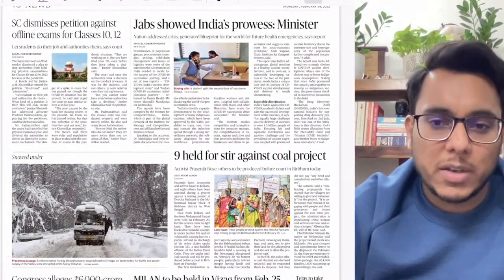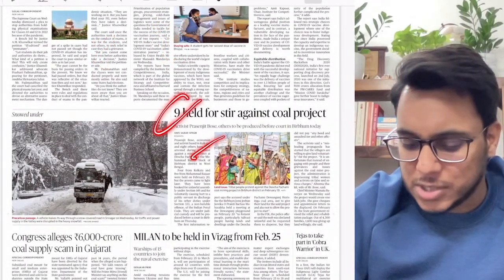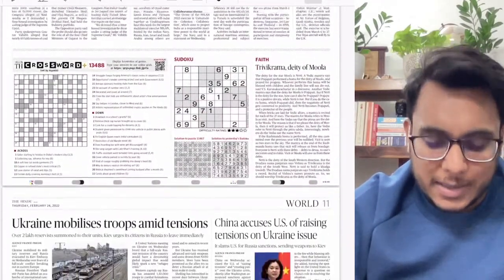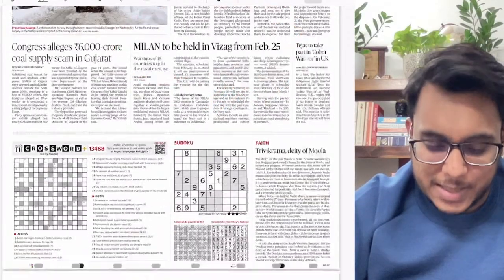Then after that, moving on, the other articles are not important. Clear. Fine. "Nine held for stir against the coal projects". Then this particular article, the Milan exercise. We'll see what this Milan exercise is all about.